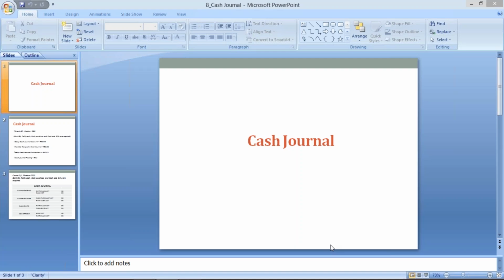Let's suppose Tata Motors has some scrap which they are going to sell to a local customer. Then these people will come, buy the scrap, and pay the amount in cash itself. So whatever cash-related transactions are taking place, these kinds of transactions are multiple in number. Huge numbers will be there.